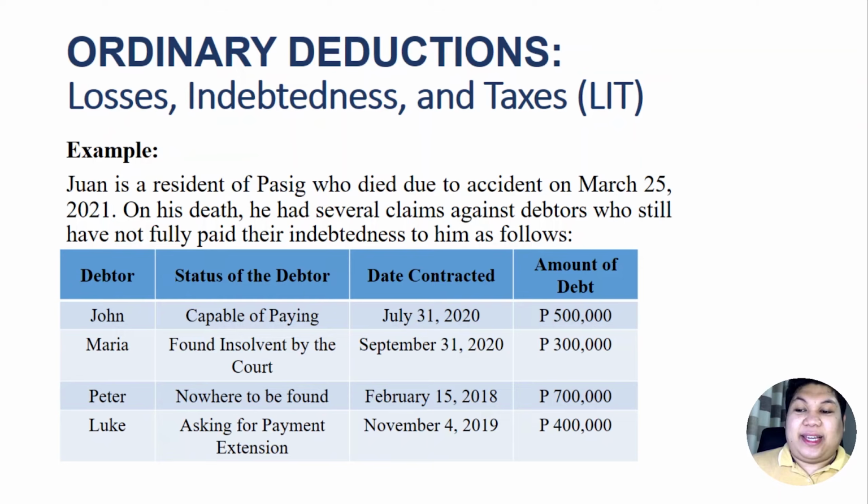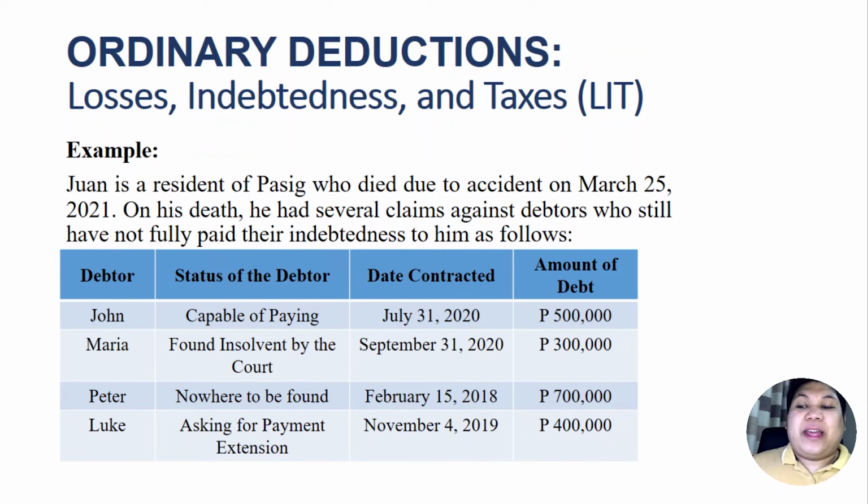Peter here is nowhere to be found, but it is not said whether he is insolvent. This could be subject to litigation. There was still no decision from the court, therefore these claims cannot be allowed as a deduction from the gross estate because he is not found to be insolvent. He's just nowhere to be found. And Luke, on the other hand, is asking for payment extension. So Luke here is actually not insolvent. In fact, he's just asking for the extension of the payment terms.